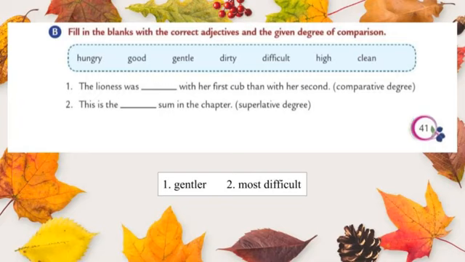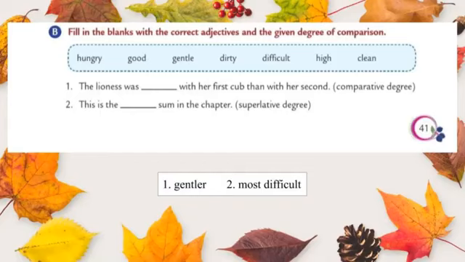Now we change gentle into comparative degree. Already I said that if an adjective ends with the letter E, we should add R to form the comparative. It means just we are going to add R to the word gentle. The lioness was gentler with her first cub than with her second. Let's move to the second one.